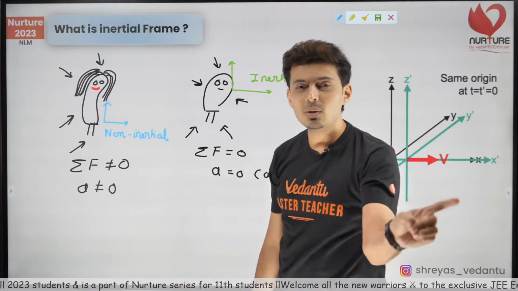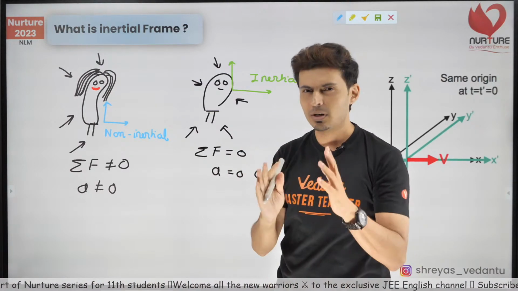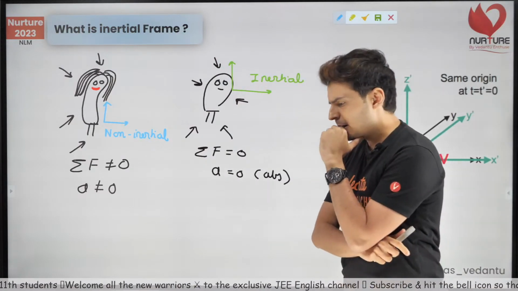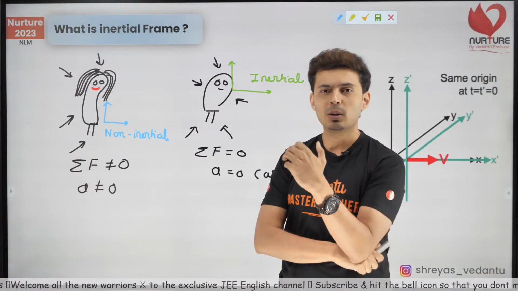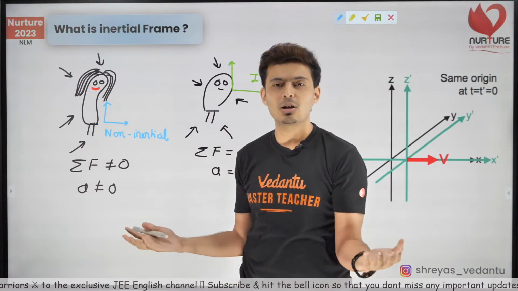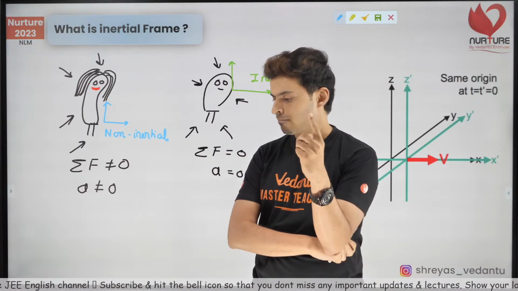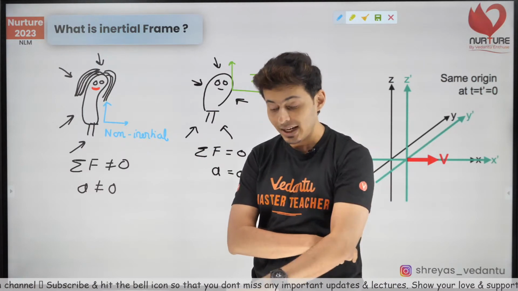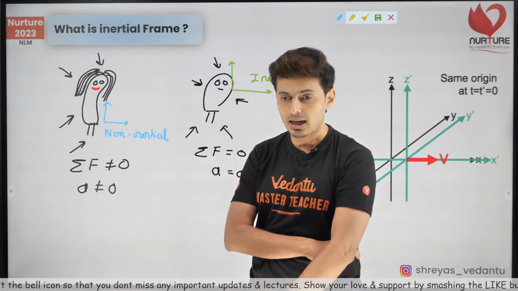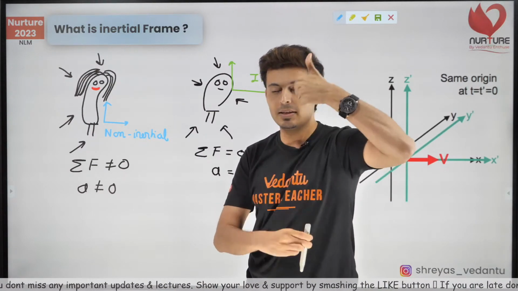Now, can you think of some examples of inertial and non-inertial frames? I'm pretty sure you would have guessed some of it by now. Simple, guys: Earth. I'm standing on Earth right now. I'm an Earth observer. Am I inertial or non-inertial? Let me think. What are the forces acting on me? Well, I have my own weight acting down, and I'm standing, so I'm experiencing a normal force. And this normal and my mg are cancelling each other.